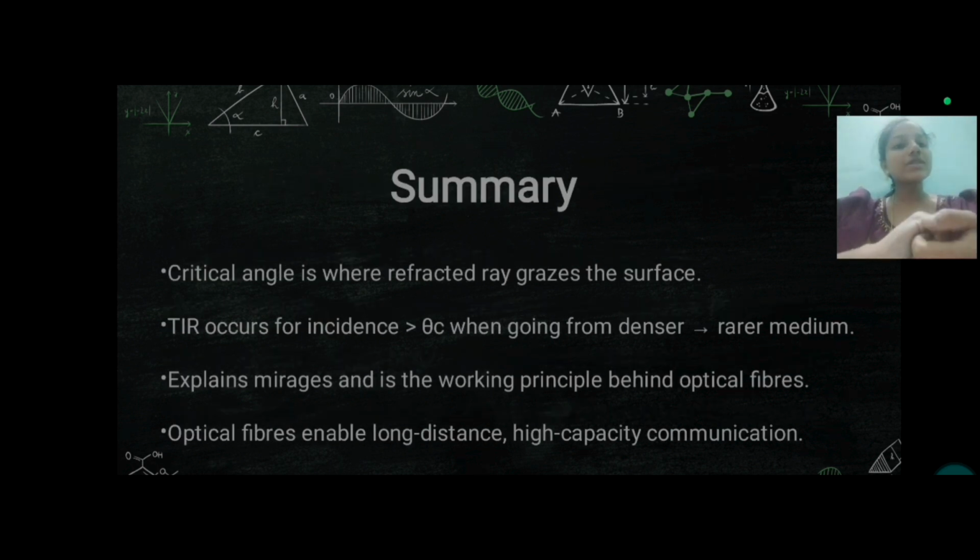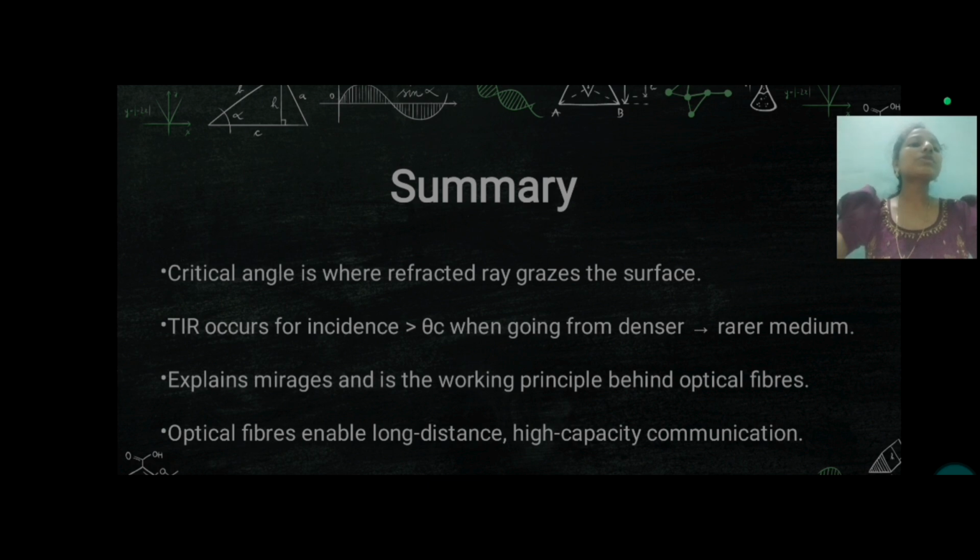So let's have a quick summary. We have seen about the critical angle. The angle of incidence at which the angle of refraction is 90 degrees is called the critical angle. Total internal reflection occurs when the angle of incidence is greater than theta C, going from a denser to a rarer medium. We also explained mirage and its working principle.